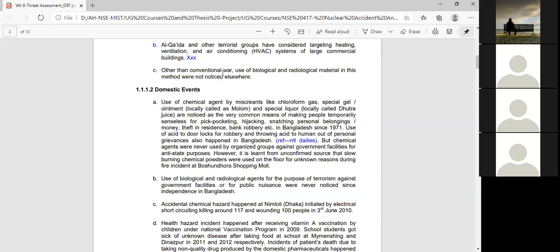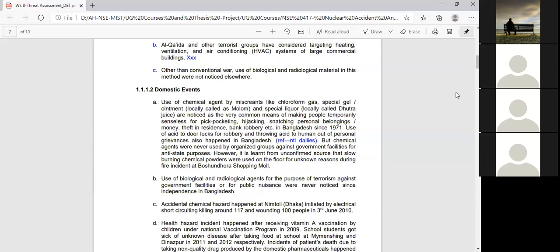used severe agents or other conventional means, and biological and physical material can also be used. And domestically, actually there has been no nuclear accident, but chemicals like chloroform, or a special gel ointment or special liquor, this type of thing can be used by the terrorist or the attacker. And then they do bank robbery or residential theft in Bangladesh, from a long time.